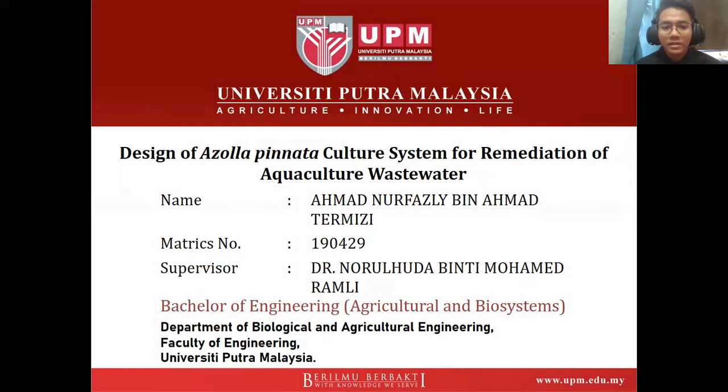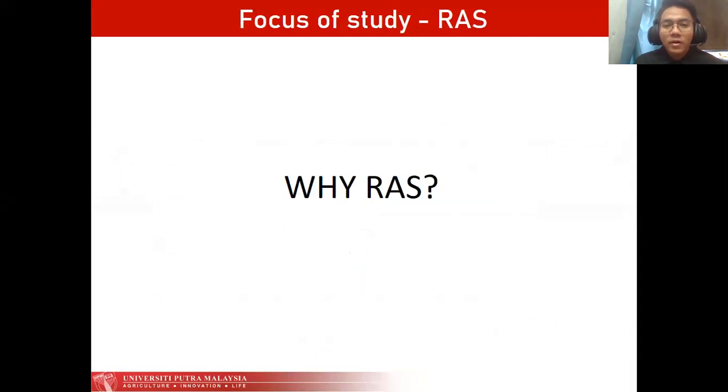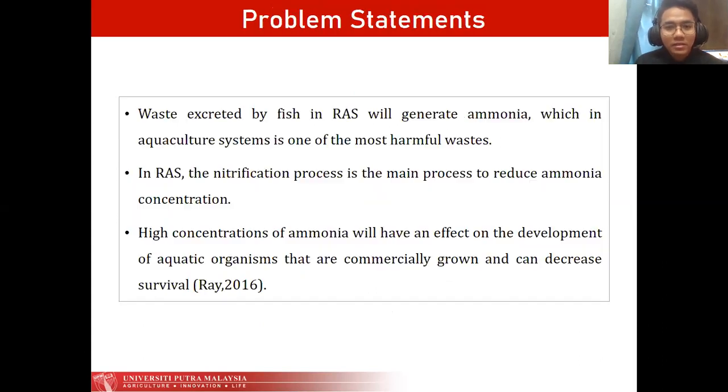My final year project is design of Azolla pinnata culture system for remediation of aquaculture wastewater. For the introduction, aquaculture systems have two types, which are open systems, for example cage systems, while closed systems are recirculating aquaculture systems, RAS. The focus of the study is RAS. Why RAS? RAS have many benefits, which are the possibility to decrease water use and the ability to improve system hygiene. RAS have two types, which are indoor and outdoor recirculation systems.